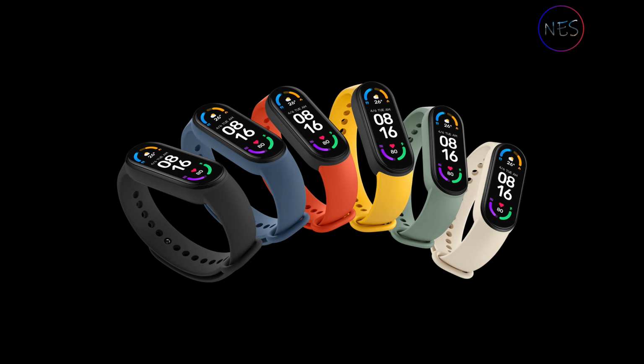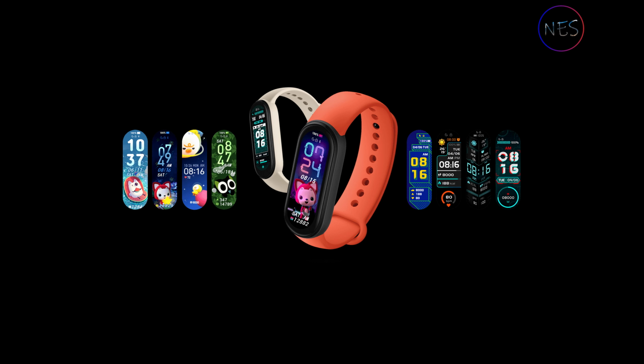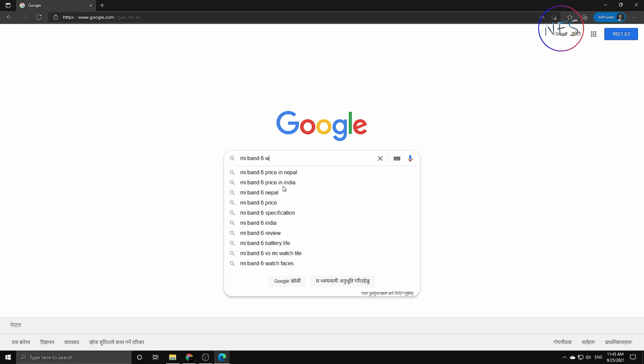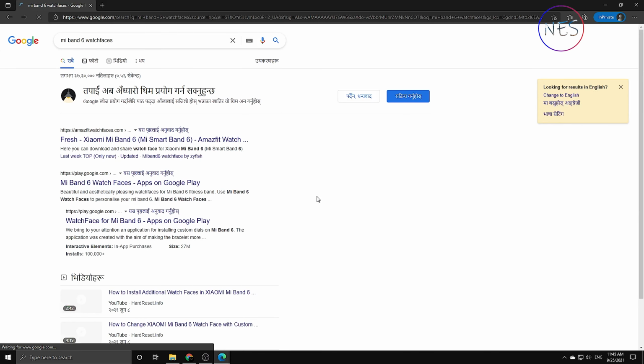There aren't enough watch faces in the Mi Fit app store for Mi Band 6. So let's see how we can install custom Mi Band watch faces externally, work around the Mi Fit app, and install custom watch faces from the Amazfit site.